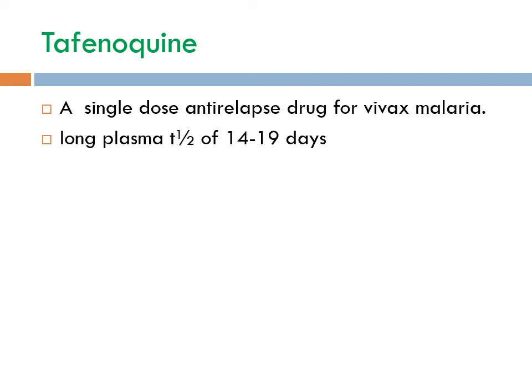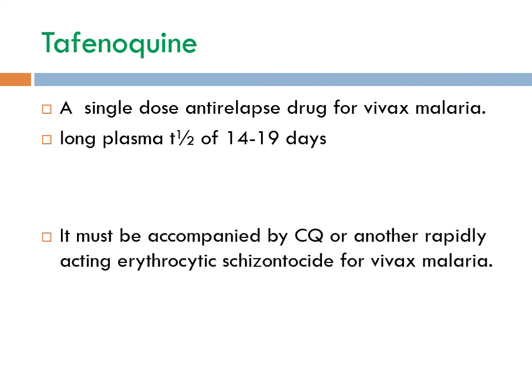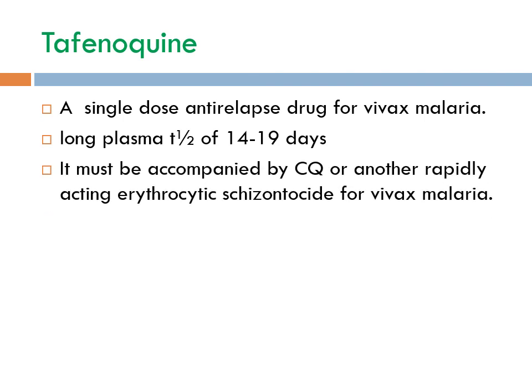Tafenoquine is highly active against vivax hypnozoites, and it also has some activity against erythrocytic stage of P. vivax and P. falciparum, but clearance of fever and parasitemia were slow. Therefore, it must be accompanied by chloroquine or another rapidly acting erythrocytic schizonticide for P. vivax malaria.